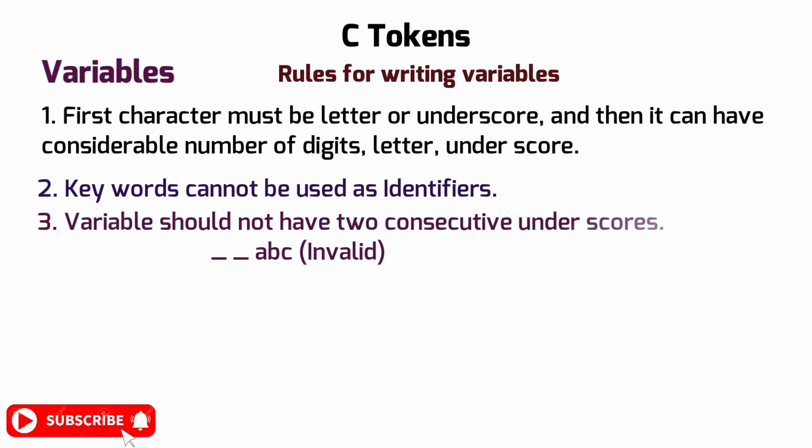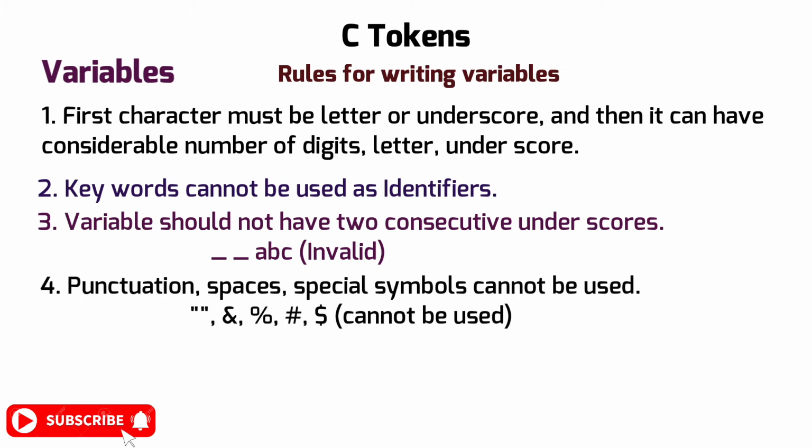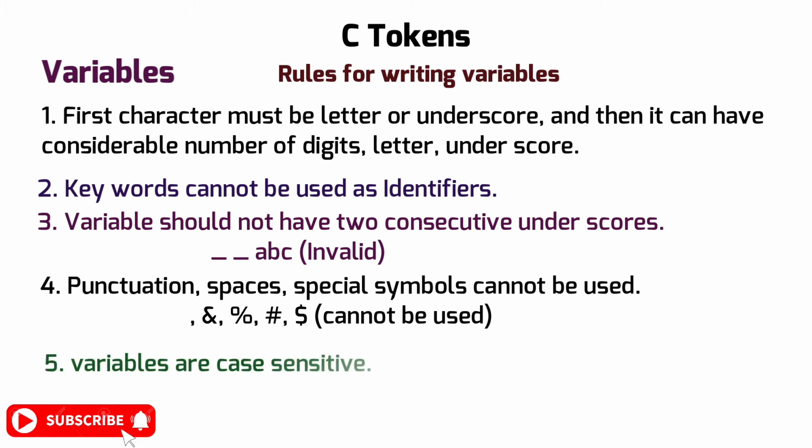Third, a variable should not have two consecutive underscores. Fourth, punctuation, spaces, and special symbols cannot be used in defining a variable. And last, variables are case sensitive. That means the name can be in small letters or capital letters.